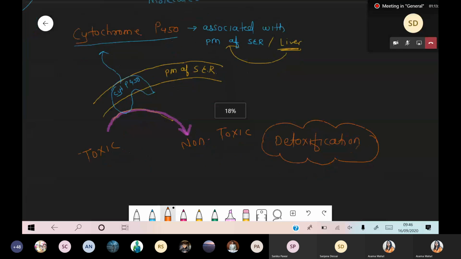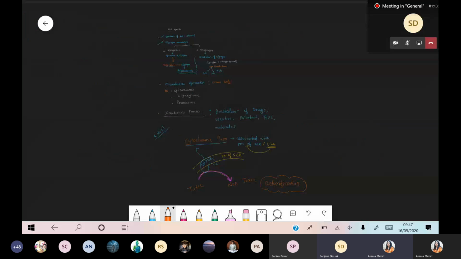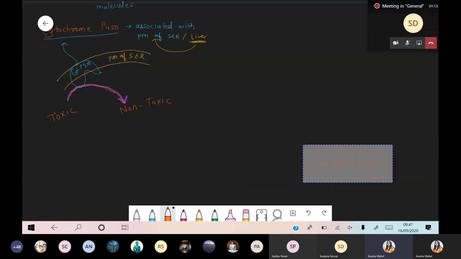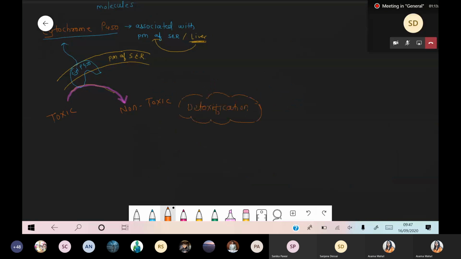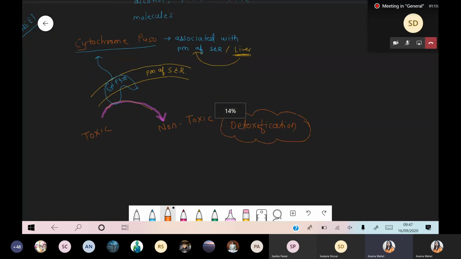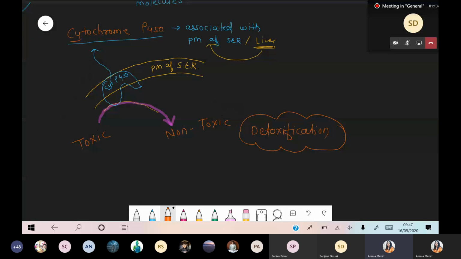Yeah, sure. See, we are talking about functions of the smooth endoplasmic reticulum. In the smooth endoplasmic reticulum, there is one process, the xenobiotic process. During this xenobiotic process, which is very common in our body also, many enzymes are present that degrade the unwanted molecule. So under the xenobiotic process, we are talking about detoxification. What is the meaning of detoxification? In our body, there is one organ, the liver, which is involved in the detoxification reaction.